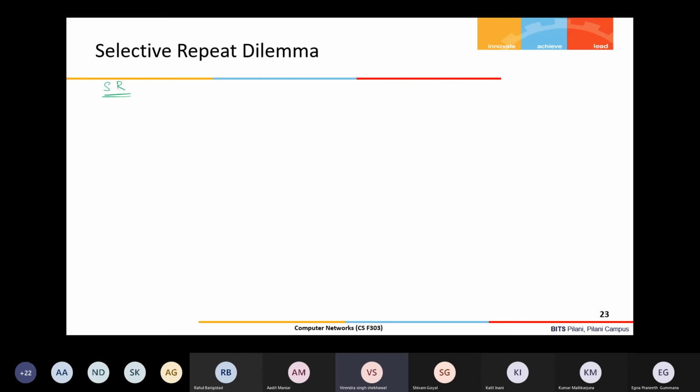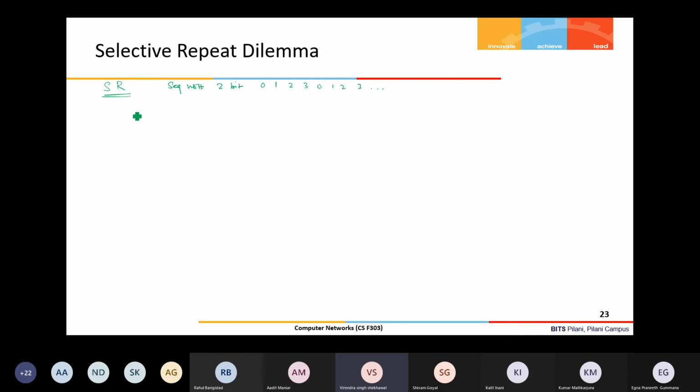I'm considering a scenario where my sequence number is a 2-bit sequence number. That means my sequence numbering is 0, 1, 2, 3, then 0, 1, 2, 3. This way my sequence number is modulus 2 power k arithmetic, right?